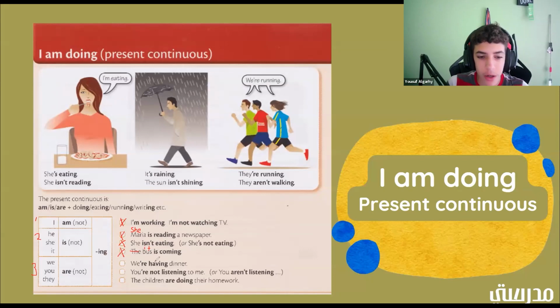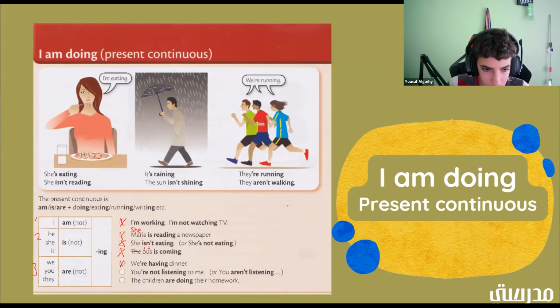All right. Okay. Now we have we're having dinner. So we're having dinner. Is that positive or negative? It is positive. Good job. Okay. So which group would that be? We're having dinner. It would be group 3. Good job. Because we and are combined are we're, is we're. So it would be we're having dinner.